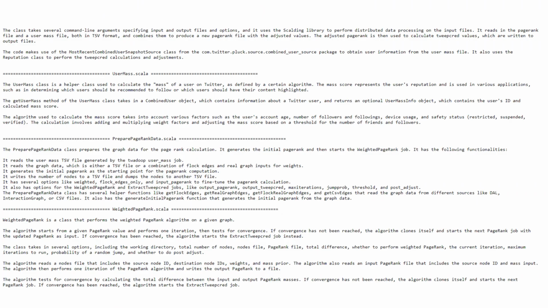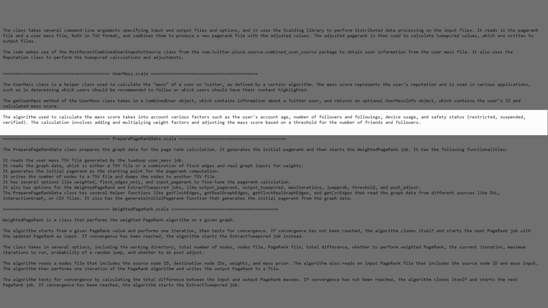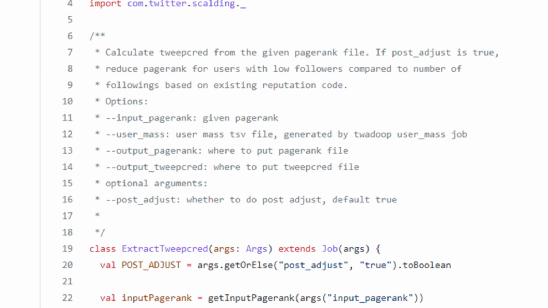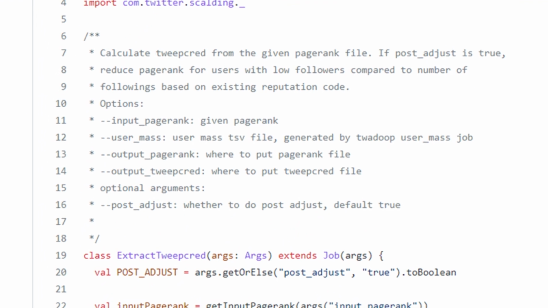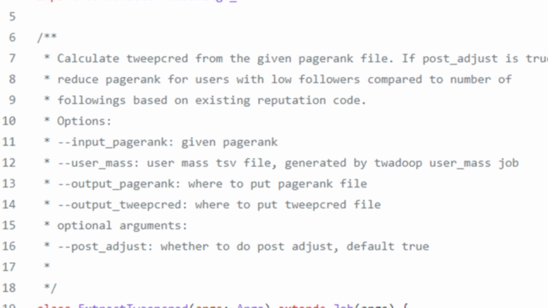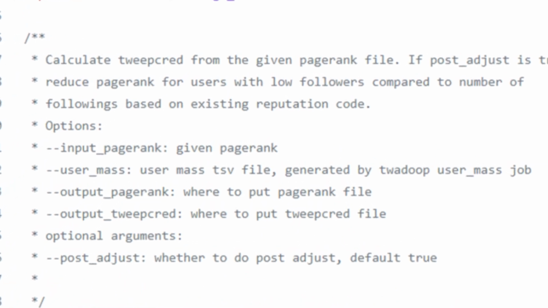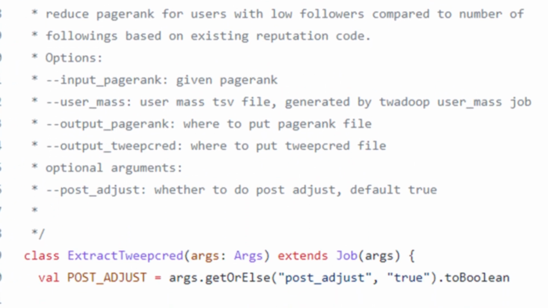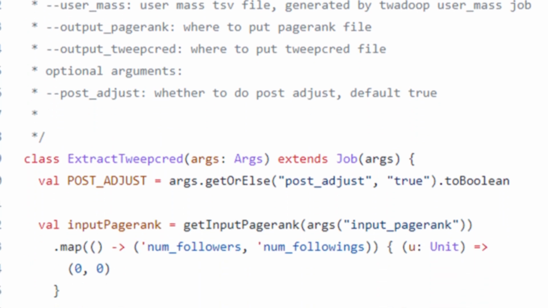The algorithm used to calculate the score takes into account the age of the user's account, safety status, whether you are restricted, suspended, or verified, and very important, number of followers and following. Page rank is higher if a user has more followers than following, and vice versa, page rank is lower if a user has more following than followers. Therefore, the algorithm first takes into account your score, that is your reputation in the network. In short, your page must not be brand new, you must be verified.